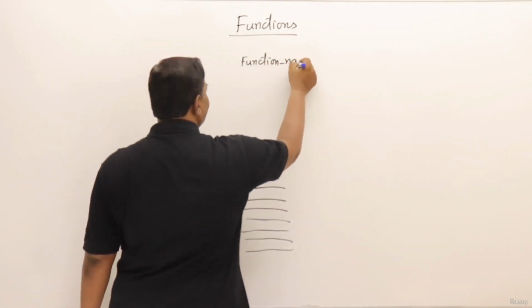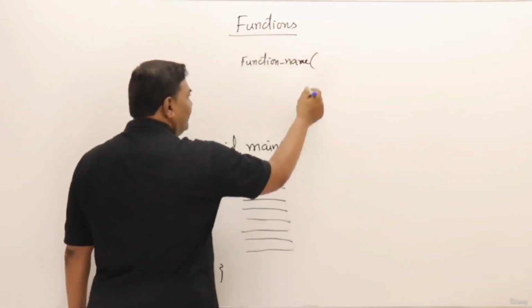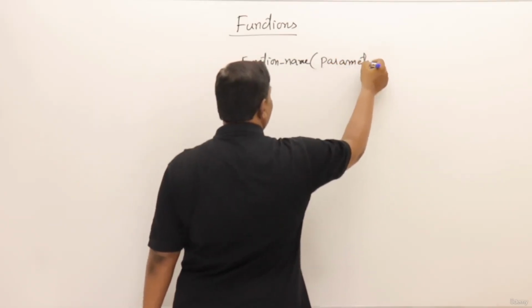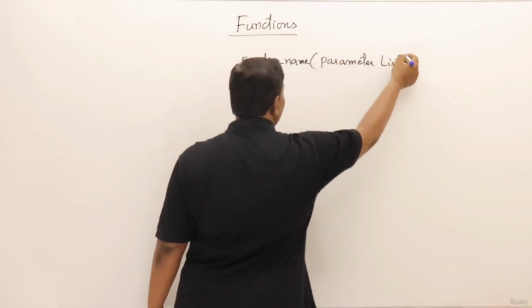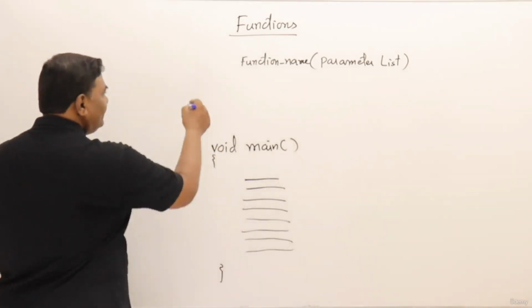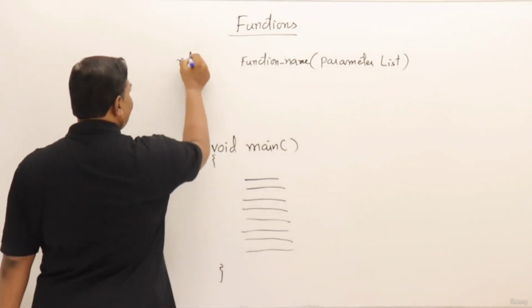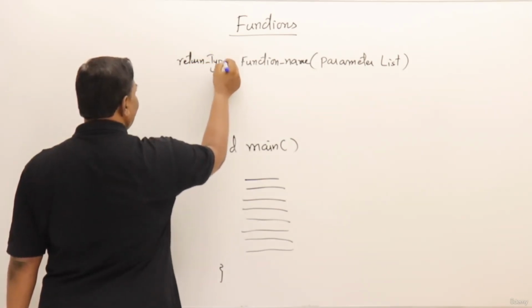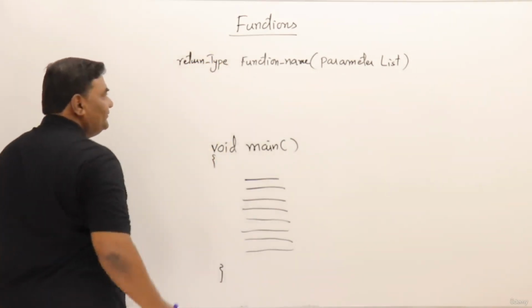Function name must be there. Then it should have a parameter list, or also called argument list, what all the parameters it is taking. Then the function should have a return type. What value it is returning, it should have the data type of that value here.